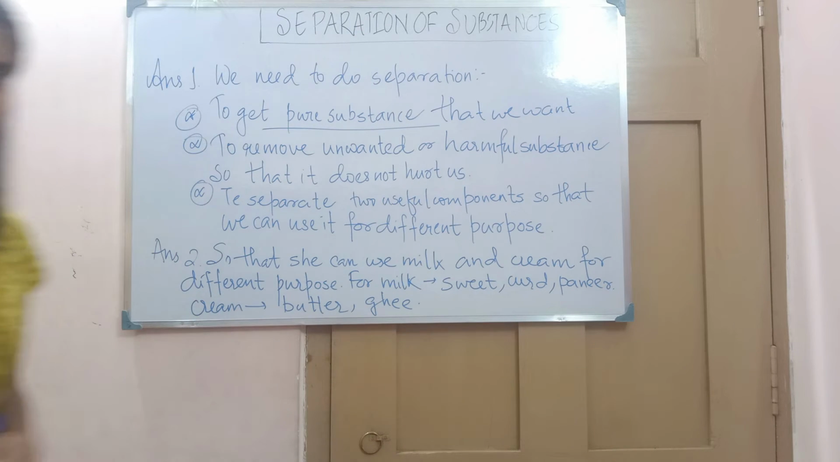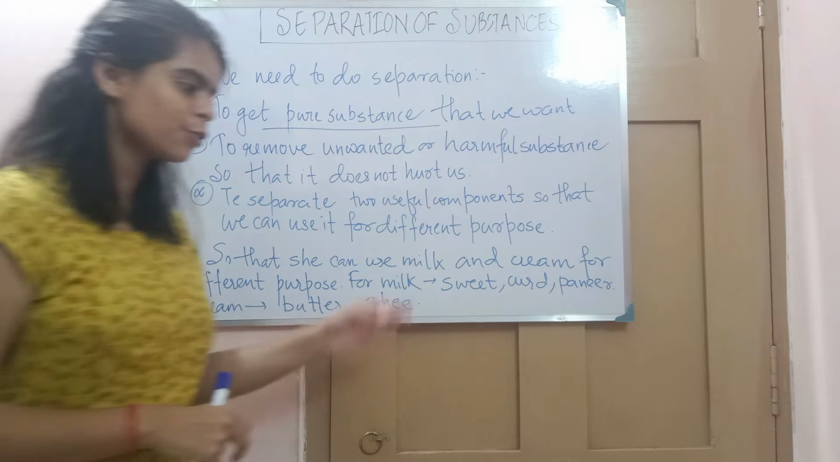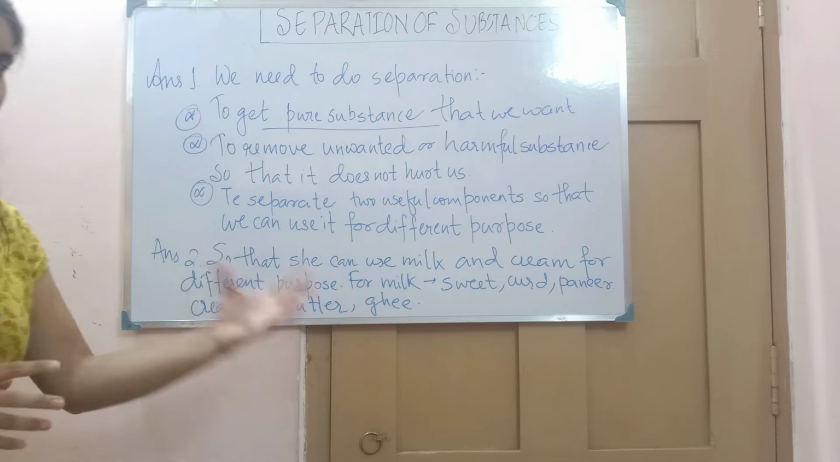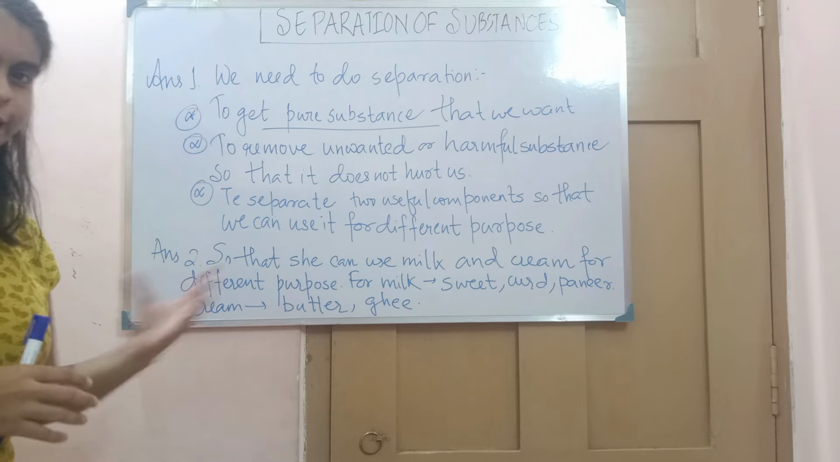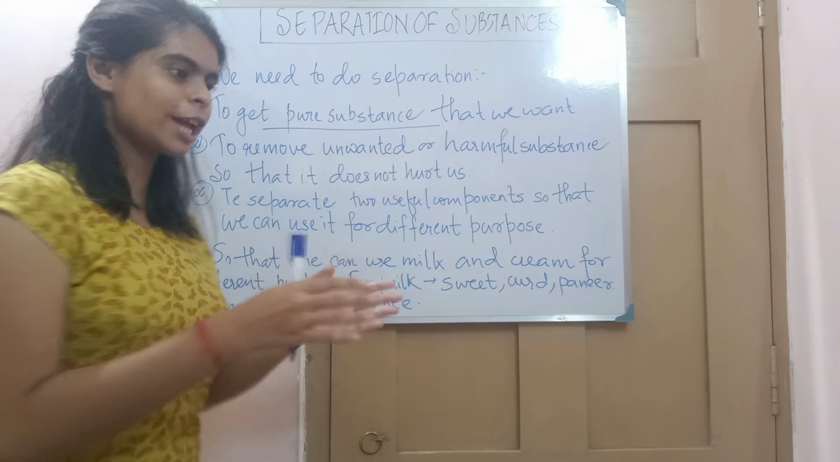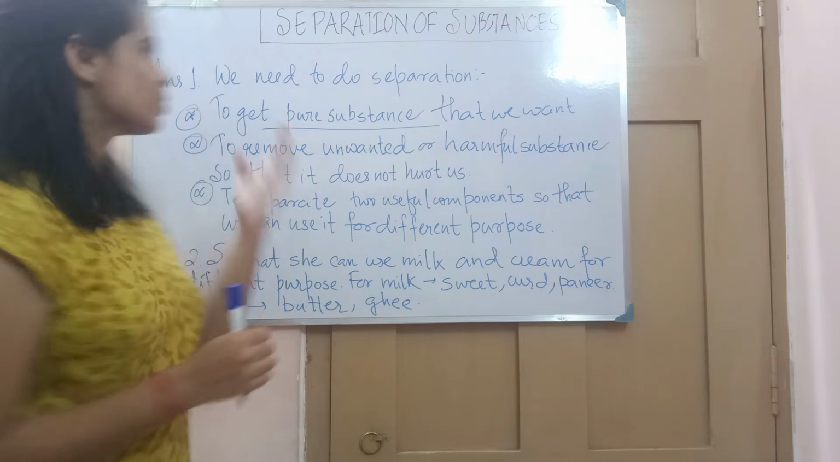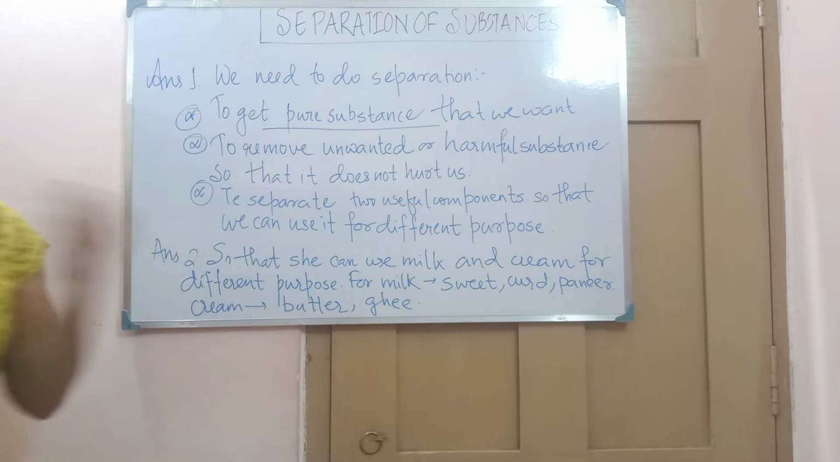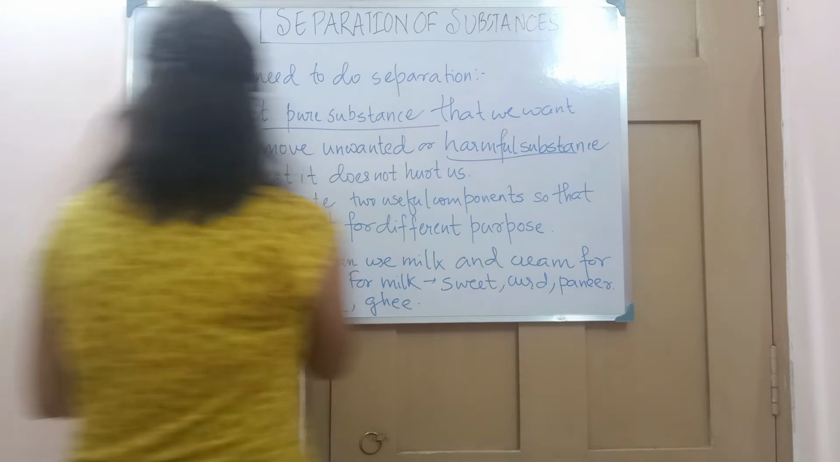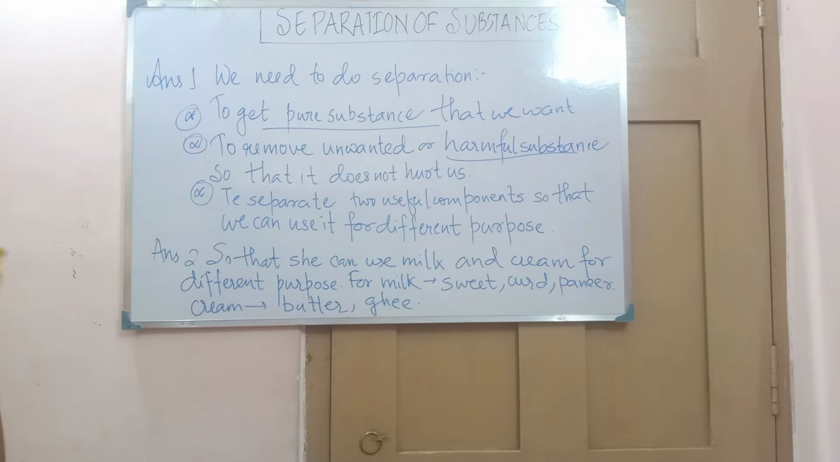Right? We are separating some veggies from the cooked vegetables because we don't like those veggies. We don't want to eat them. So to avoid eating them, I am separating those so that I can enjoy the rest of the food. So, to get the substances that we want, and to remove the unwanted and harmful substances so that they don't hurt us.